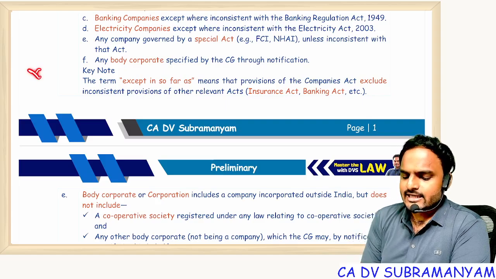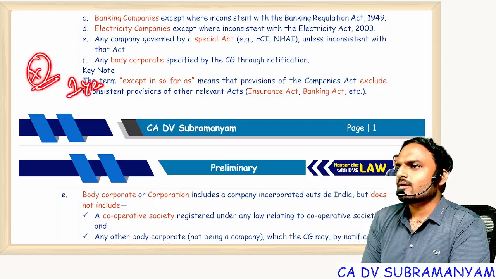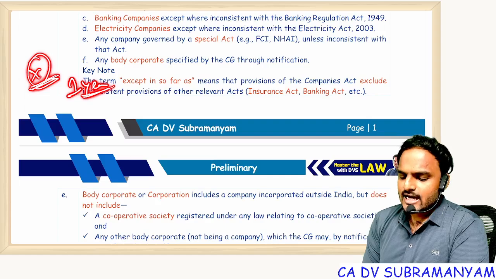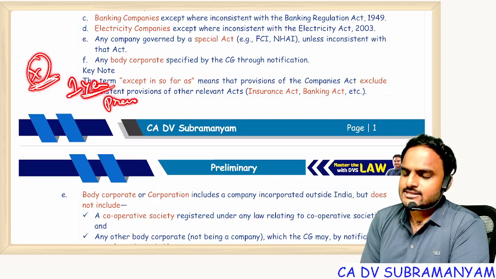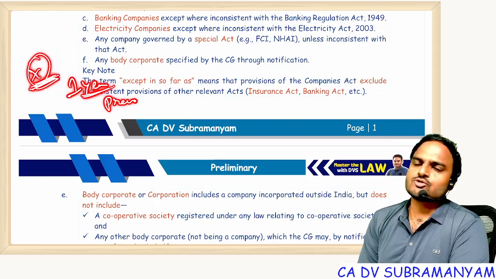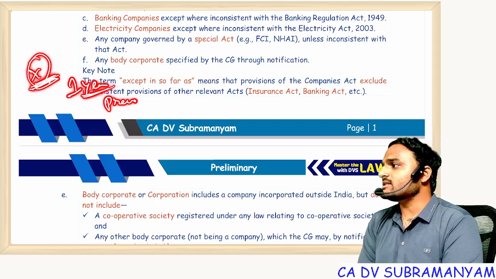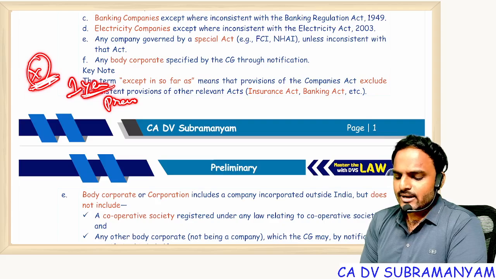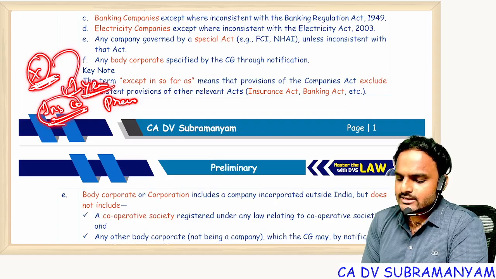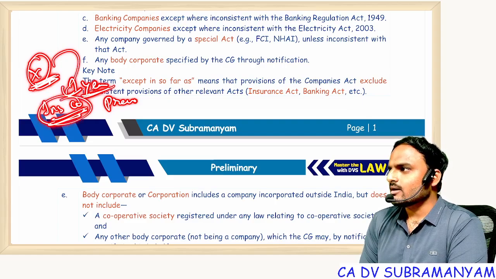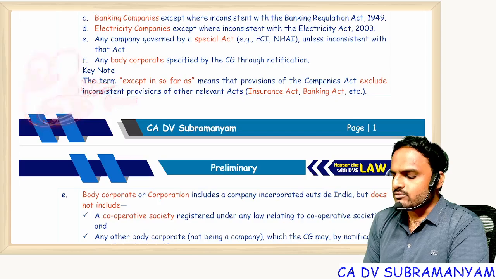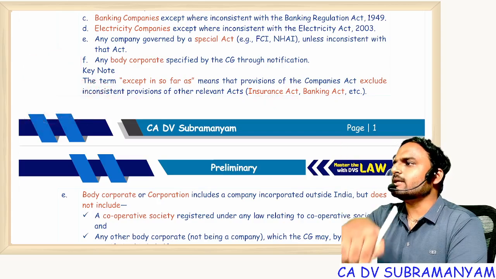Suppose Mr. X is taking a bike insurance for 1 year. Suppose X is a good driver. He drives well, no accident. That means 100% of the premium is profit. Suppose X is a rash driver. Today he will meet with an accident, or at least tomorrow, or after 1 month, or after 6 months, definitely he will meet with an accident. At that time, the insurance company has to pay compensation. That means the premium paid is a remuneration, that is a profit, but the expenditure is contingency. Everything is contingency. So for provisions, insurance companies will follow their respective acts, not the Companies Act.